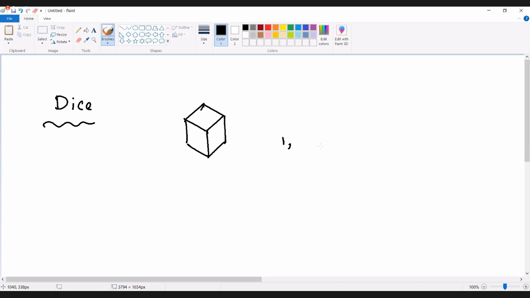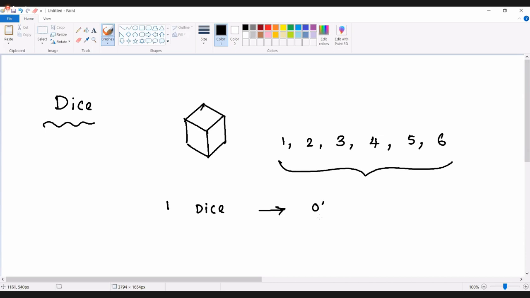You can get 1, 2, 3, 4, 5, 6. So the question is, if you are throwing a dice, what is the probability of getting a particular number on the face of it? It is very clear that one dice will give 6 outcomes.